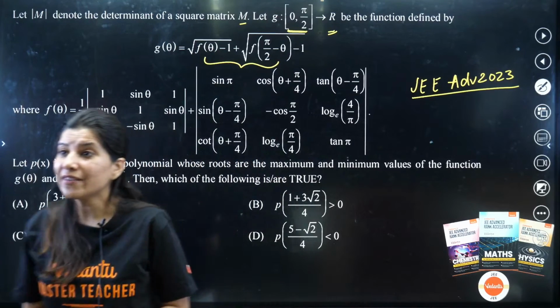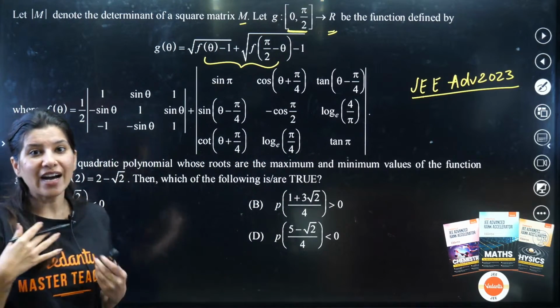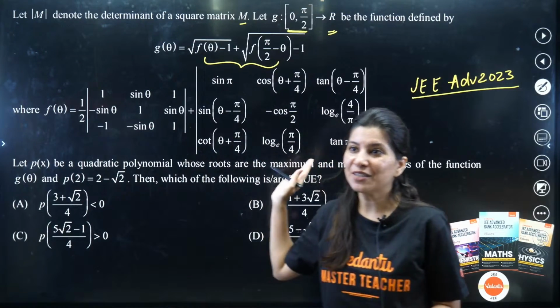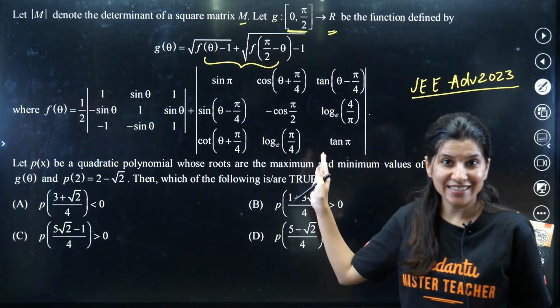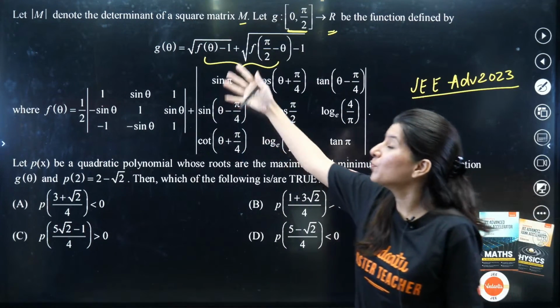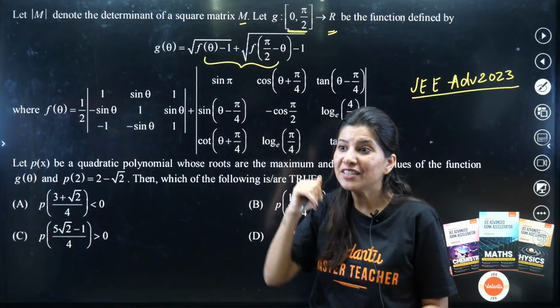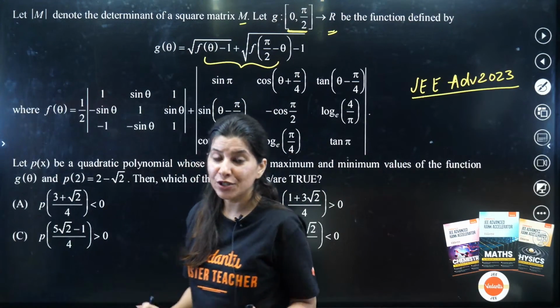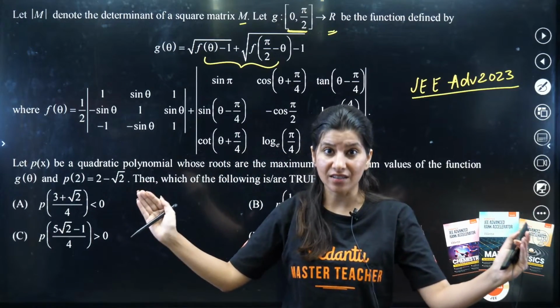Okay, what is f of theta? The moment I see f of theta, I am so scared. Are you scared too? The moment I look at f of theta, two determinants, theta, theta, theta. And once we calculate f of theta, we have to plug in the value of f of theta in g of theta. Oh my god. But there are some questions which look giant, bigger, right?